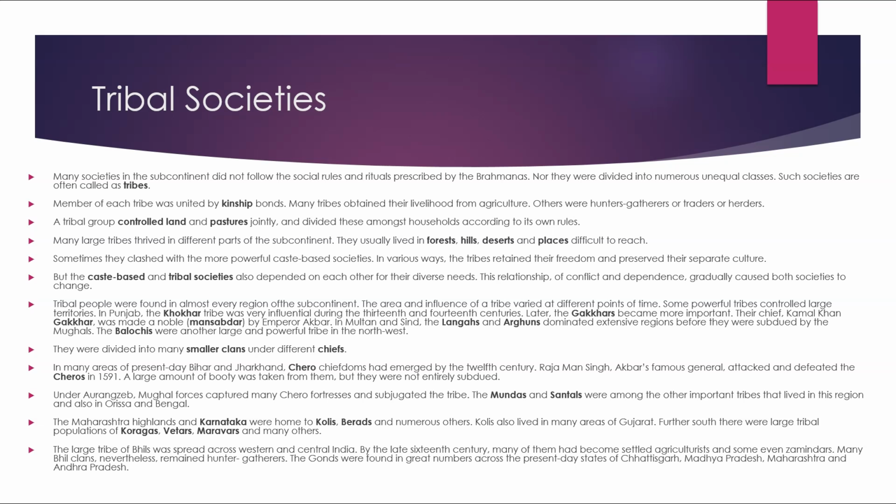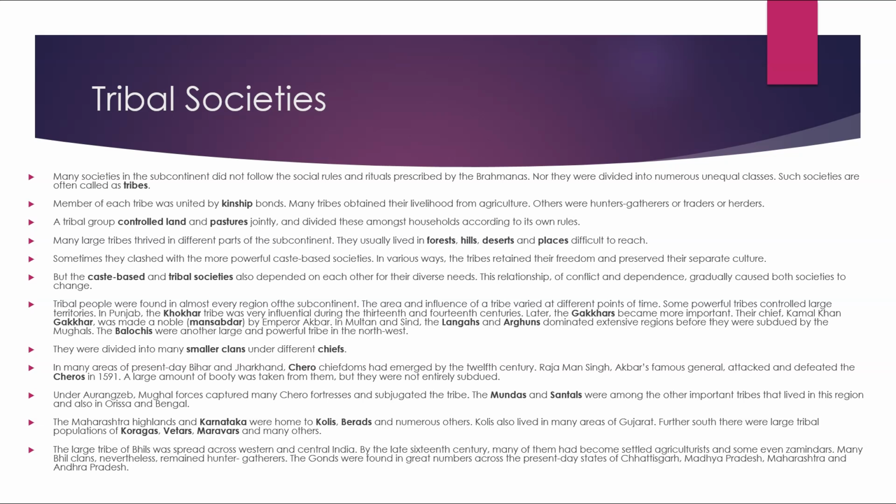In many areas of present-day Bihar and Jharkhand, the Chero chiefdoms had emerged by the 12th century. Raja Man Singh, Akbar's famous general, attacked and defeated the Cheros in 1591. A large amount of booty was taken from them, but they were not entirely subdued. Under Aurangzeb, Mughal forces captured many Chero fortresses and subjugated the tribe.